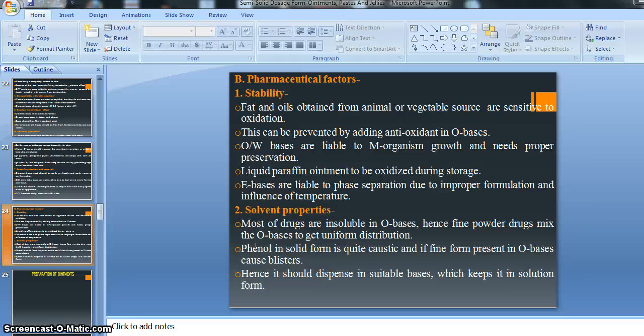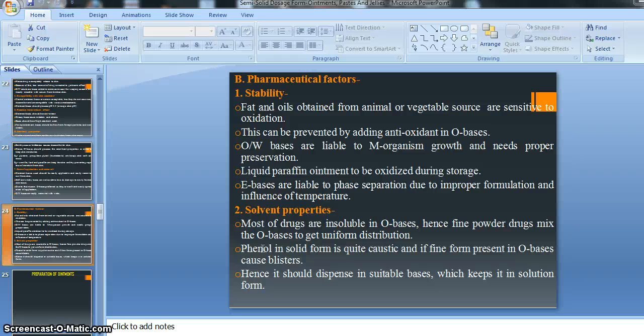By using various kinds of fats, oils, and vegetable and animal sources, we get our ointment base. Fat is obtained from animal sources and oil is obtained from vegetable sources, and the bases are made up of either oil or fat. So this is very important.